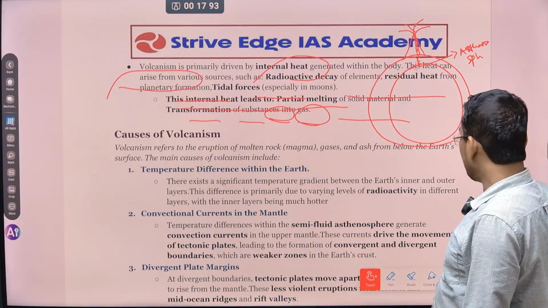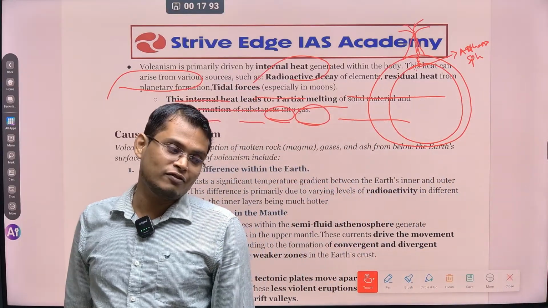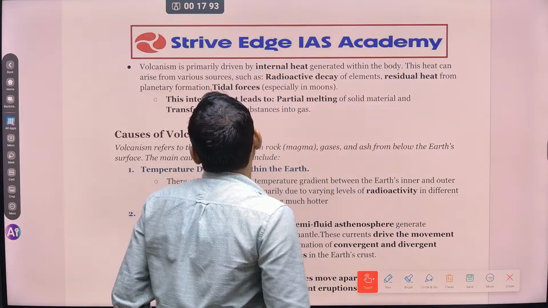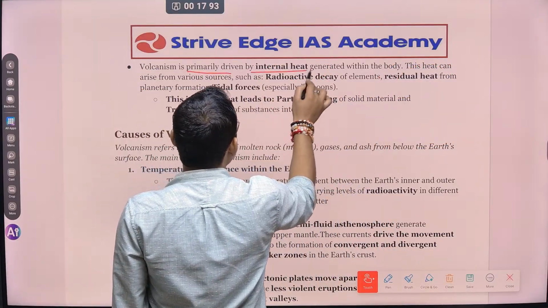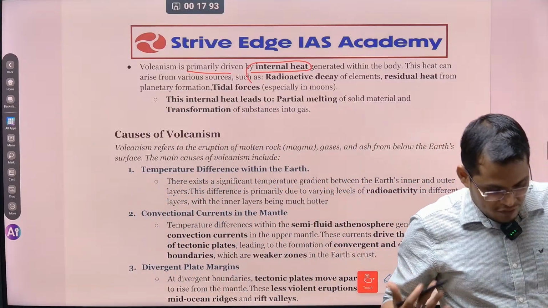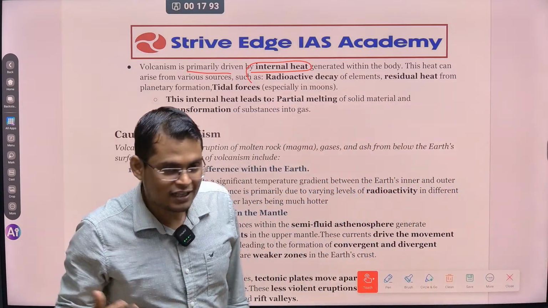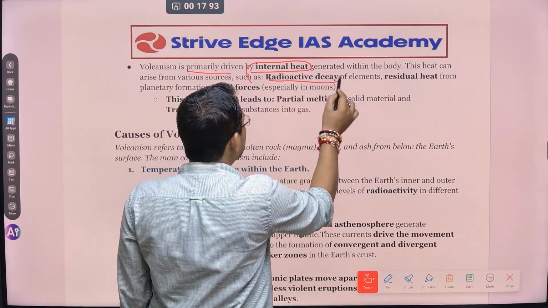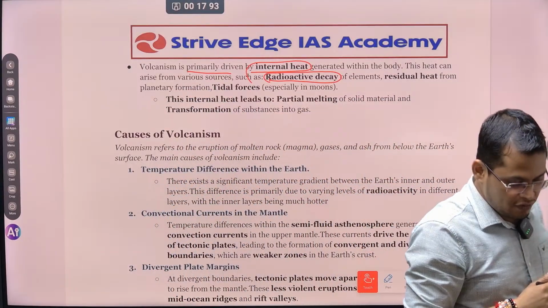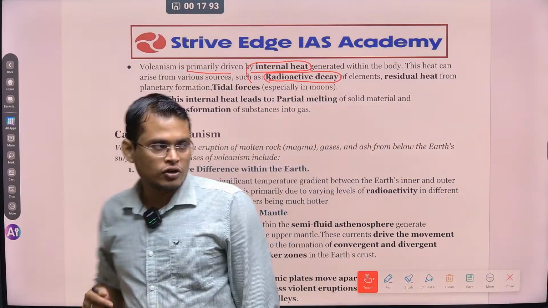Okay. देन आप क्वेश्चन करोगे कि जो वॉल्केनो के अंदर इतनी सारी टेम्परेचर हीट होती है, then where are they getting all this energy? कहाँ से वो एनर्जी लेके आते हैं? So volcanism is primarily driven by internal heat. तो अर्थ के अंदर एक इंटरनल हीट है, and that is the driving force behind volcanism. देन आप बोलोगे कि वो ड्राइविंग फोर्स क्या है, कहाँ से एनर्जी लेती है? Because of radioactive decay. So it is believed that earth interior has a lot of radioactive material like uranium, thorium, potassium. So whenever they decay, they release a lot of energy.